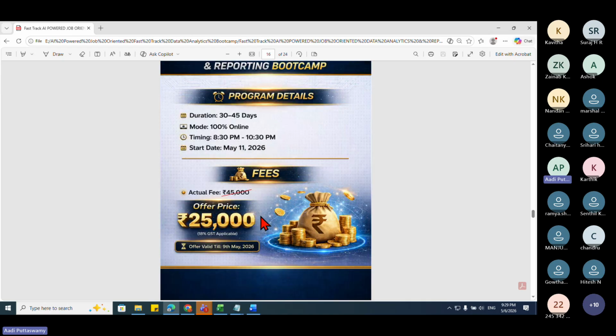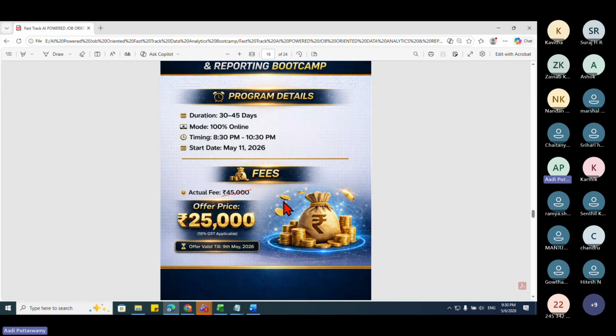Okay. So this is starting from May 11th and it is 25,000 plus GST. I have got some messages saying that in our cloud workshop, this session, the fee was 10,000 rupees. Let me tell you, whoever is listening, that day was the first announcement, so I gave that as an offer. In the batch itself, I've already put that video. Please check the video. I very clearly mentioned that this is because of the first announcement. I gave it as 10,000 rupees, and after that I will not give. It will be 25,000, which I told, and after that it became 25,000 rupees.